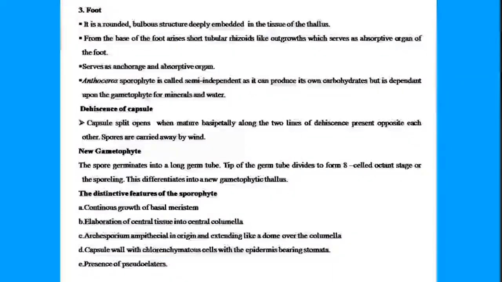Foot is bulbous, and the function of foot is to anchor the sporophyte to the gametophyte of the thallus, and this is absorptive in nature. Anchoring and absorption is the main function. They absorb nutrition from the photosynthetically active gametophyte or green gametophyte. Although this term, the semi-independent nature of the sporophyte of Anthoceros, is another line that we are quite familiar with. That means the sporophyte of Anthoceros is green in nature, and they can produce carbohydrates of their own, although they depend on the gametophyte for minerals and water. So that is why they are called semi-independent.